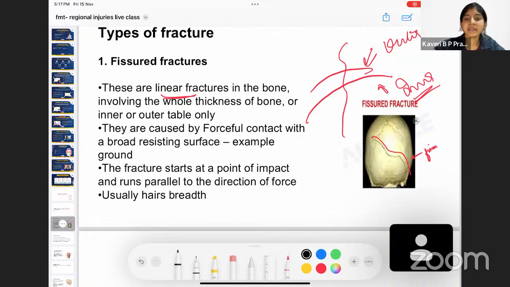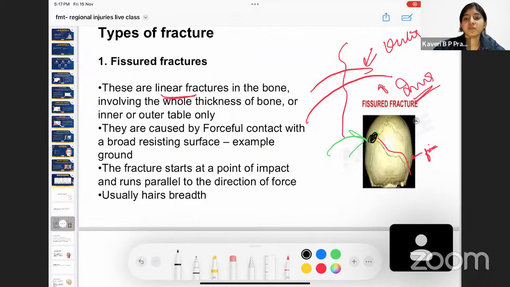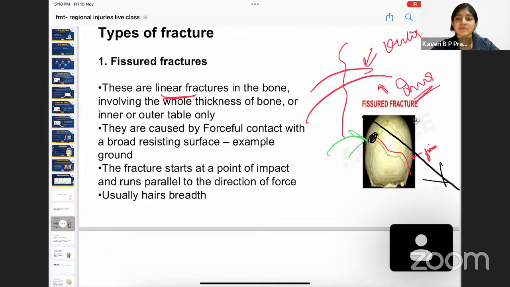Okay, so it is going to start at an impact. Now, for example, imagine this is the part that came in contact with the ground. Okay, so fissured fracture is going to start at this point and it is going to run along the direction of the force. So if the force is like this, the fracture is also going to run in this direction. So it is going to run in the direction of the force, and these are very thin. Okay, it is a hair's breadth. If you can touch your hair and feel so thin, no? So a fissured fracture is as thin as a hair's breadth.